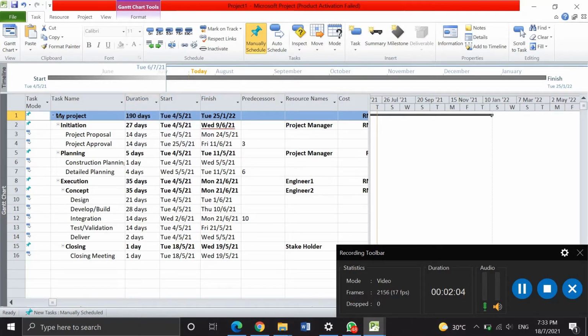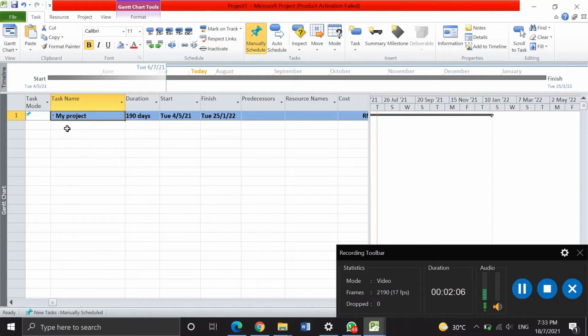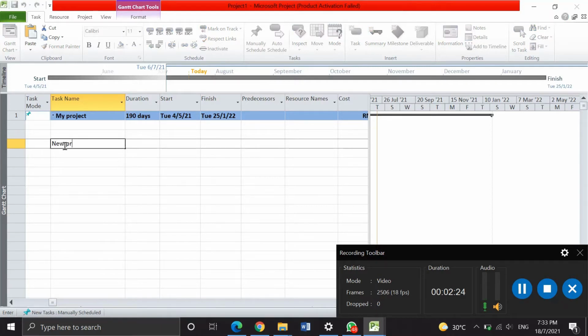This is my project, and this is the basic way to use Microsoft Project. If I have a project, I will add a new project.